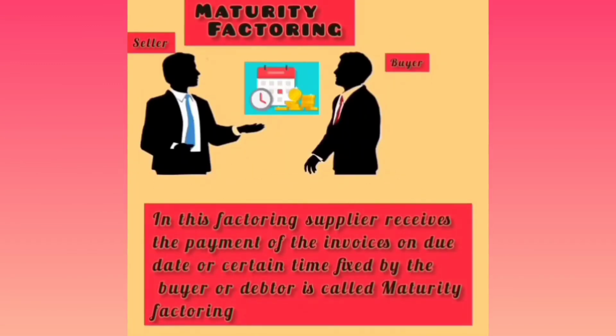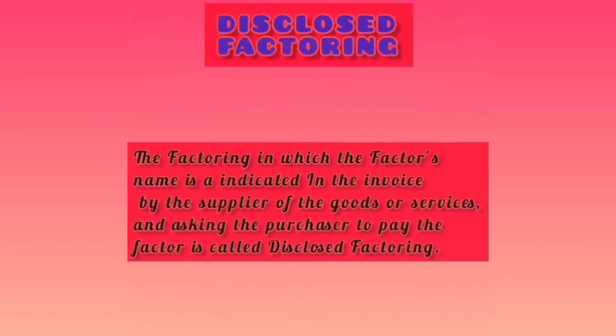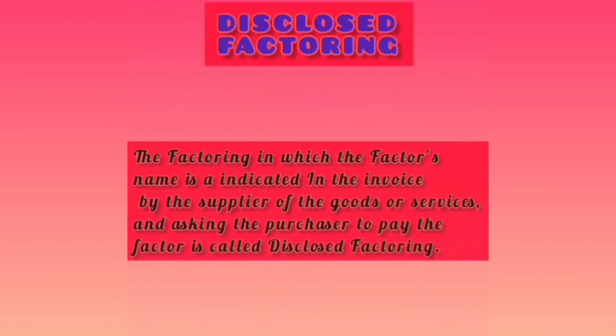Maturity factoring. In this factoring, the supplier receives the payment of the invoice on the due date or a certain time fixed by the buyer, which is called maturity factoring. Disclosed factoring. The factoring in which the factor's name is indicated in the invoice and the purchaser is asked to pay the factor is called disclosed factoring.